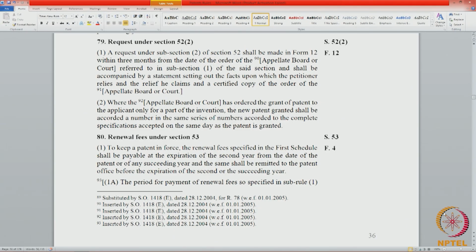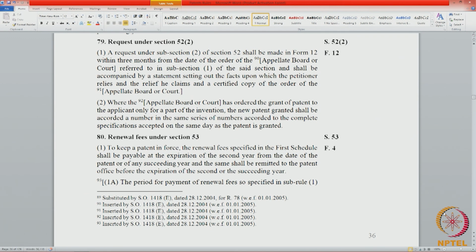It will be renumbered and it will be given as a fresh patent. But when a part of a patent is granted, 79(2) states that the new patent shall be accorded a number in the same series of numbers accorded to the complete specification accepted on the same day as the patent is granted. This refers to the grant of the patent in the earlier case, because in this situation there will be two existing patents. One, the patent belonging to the person who wrongfully obtained, but only a part of the invention was obtained. The remaining part rightfully belongs to that person. And then you have the other part, which now becomes a separate patent in itself.